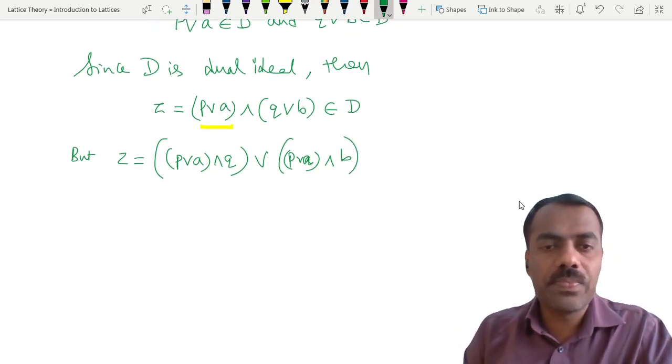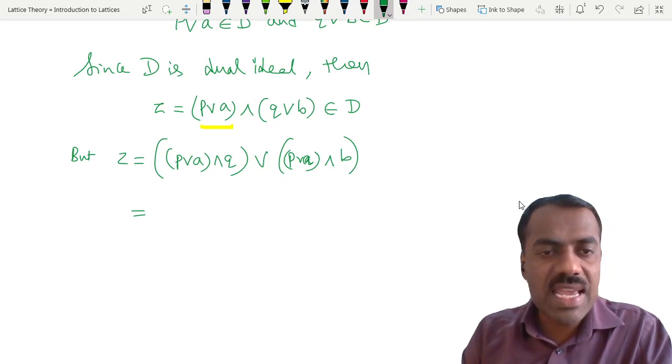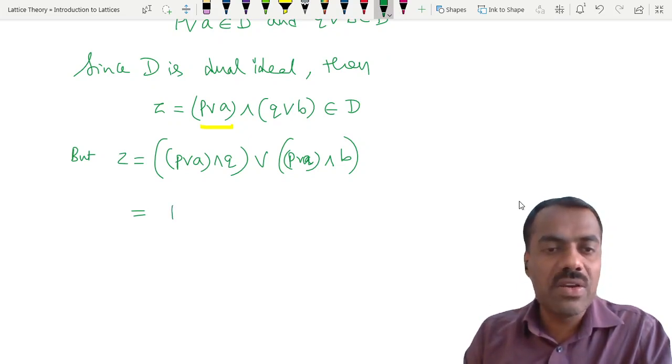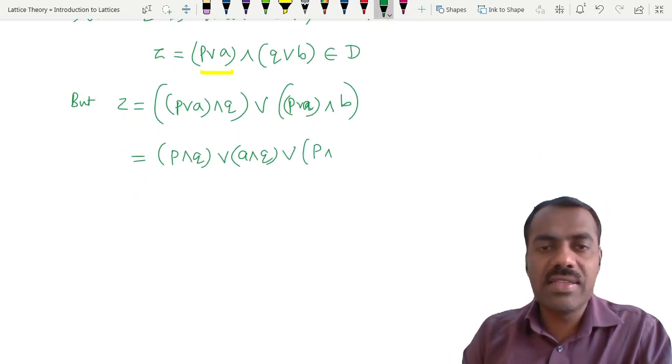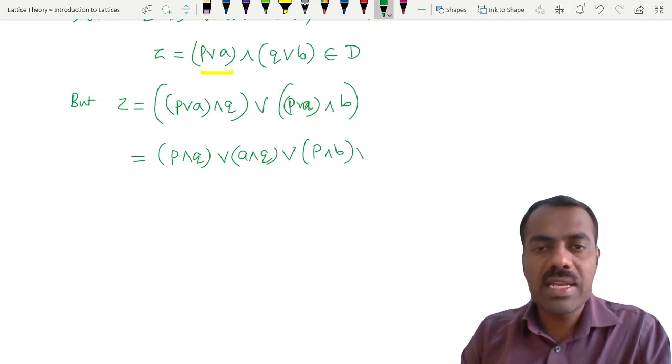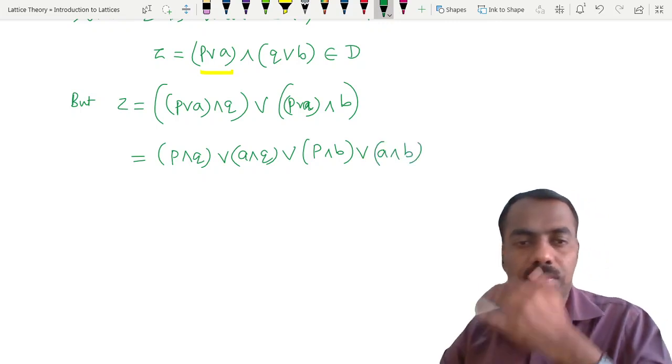Any problem? Now again internally we can apply the distributive property. What it says is p meet q join with a meet q. And similarly, if we write here, this is p meet b, then join with this is a meet b, right?